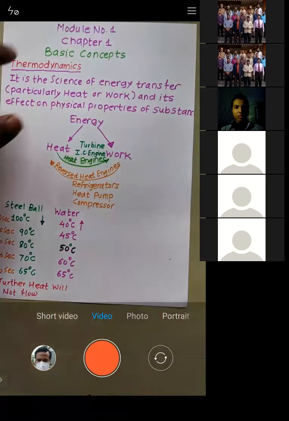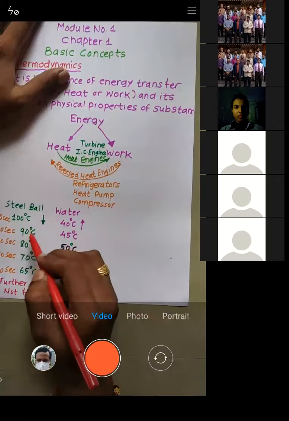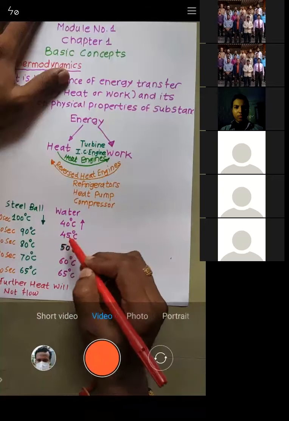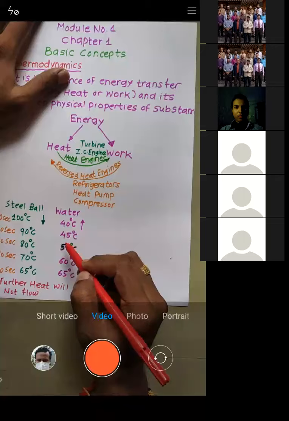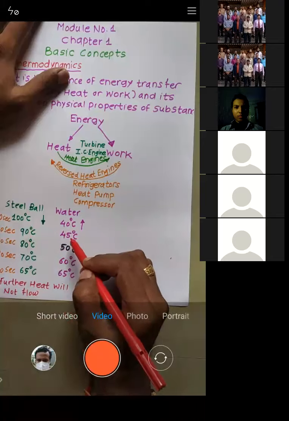That is a good question. See, this 100 got decreased to 90. So what do you expect? This 40 should be increased to 50, right? See, what do you expect? If this got dropped down to 10, then this should also increase to 10.